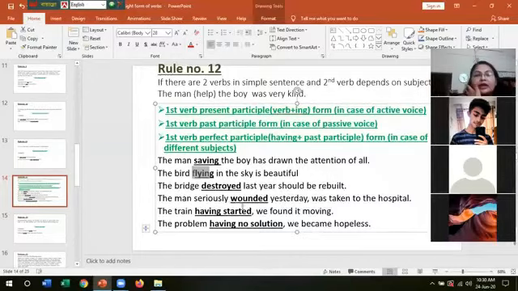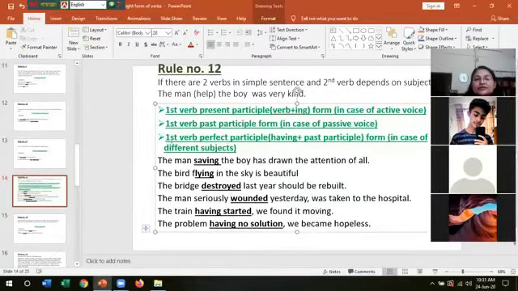The man seriously wounded yesterday was taken to the hospital. The man was taken to the hospital. It is in passive voice. So we have made the first verb in past participle form. The man seriously wounded yesterday was taken to the hospital. Then the third example. The train having started, we found it moving.